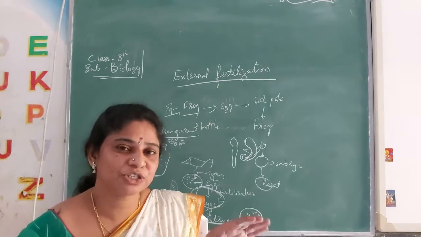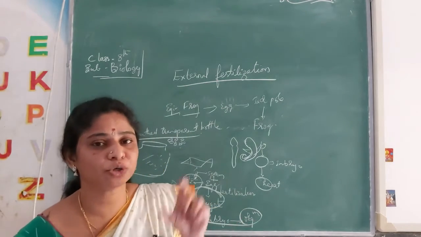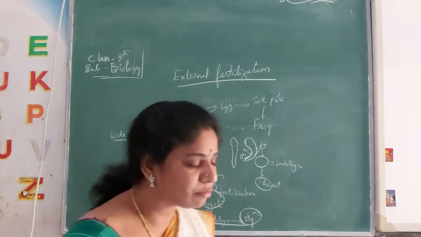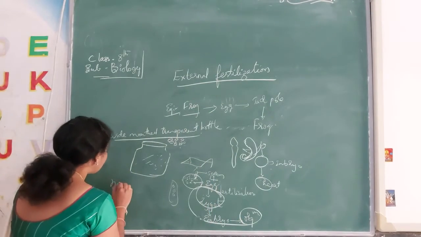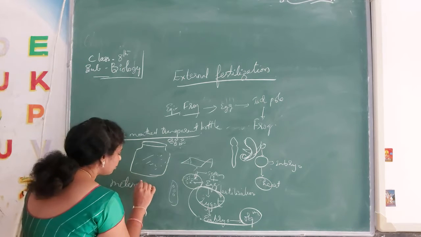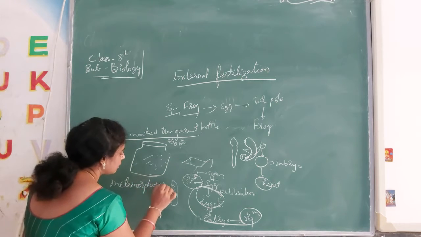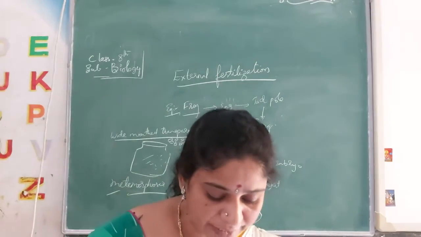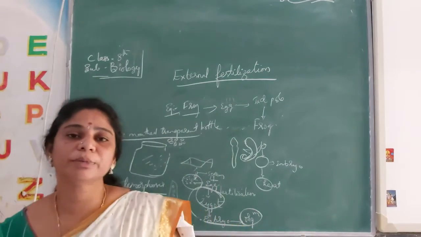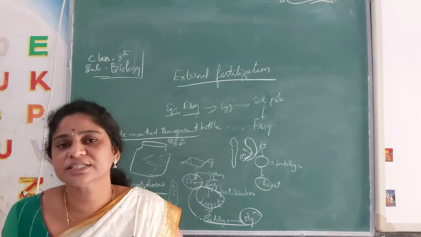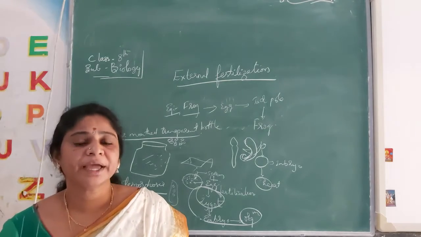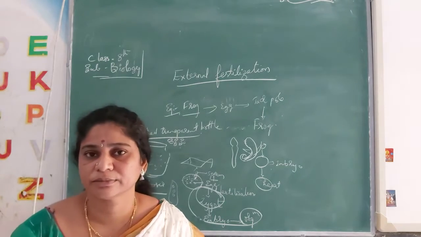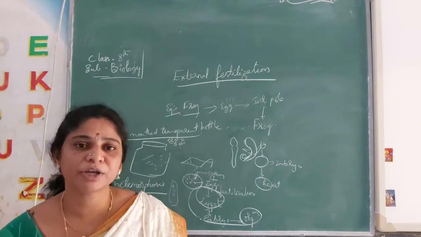Whatever the process during the change from the embryo to the complete organism stage, we call that process metamorphosis. Meta means beyond, morphosis means form or change. Beyond means before the development of a complete organism into a baby organism.